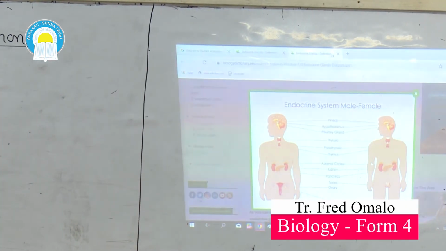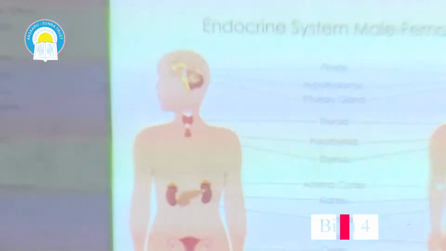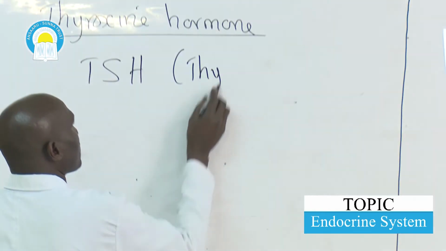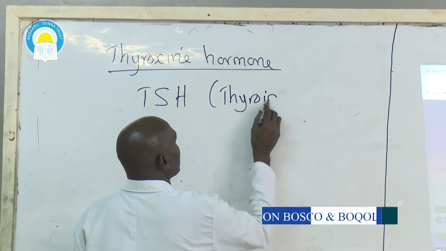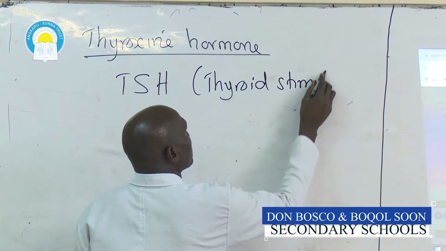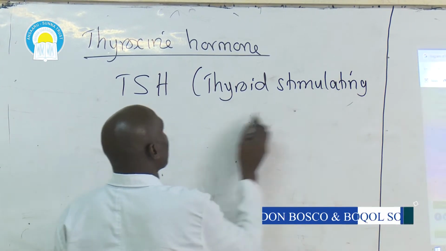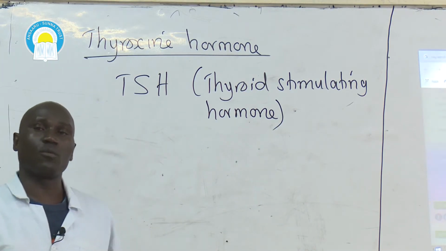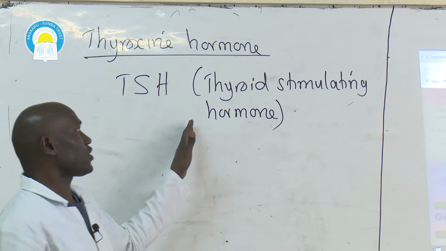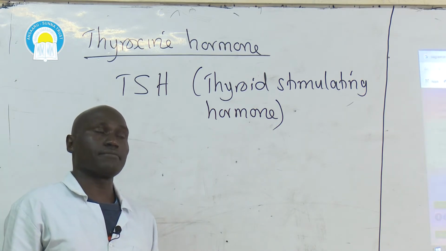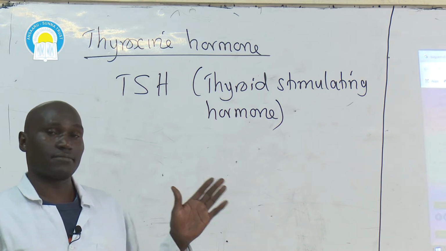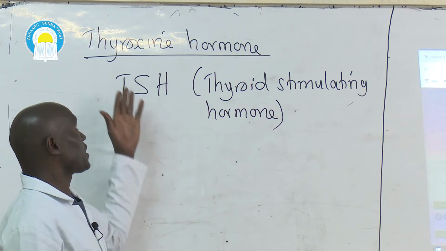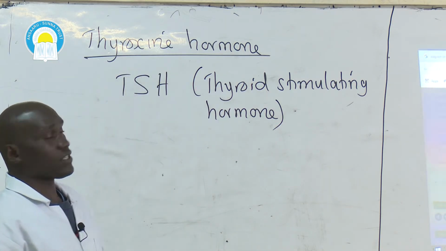Thyroxine hormone is usually secreted under the influence of thyroid stimulating hormone. Thyroid stimulating hormone, TSH, is secreted by pituitary gland, transported by blood to the neck region where it stimulates thyroid gland to secrete thyroxine hormone.